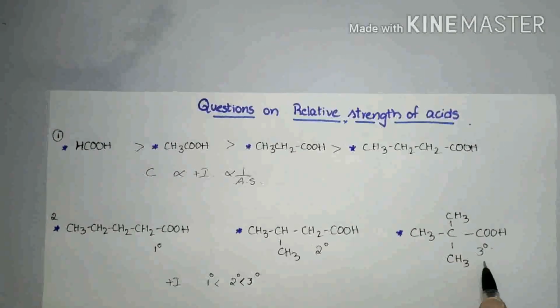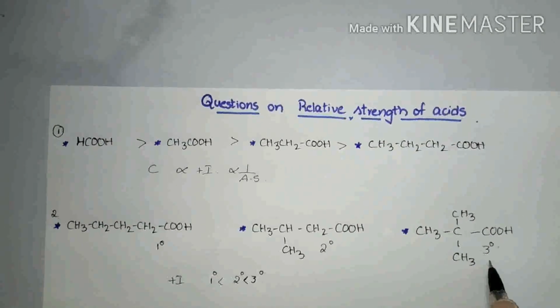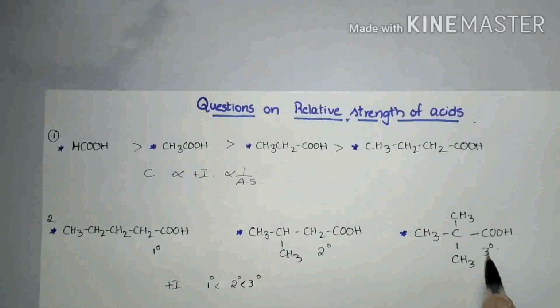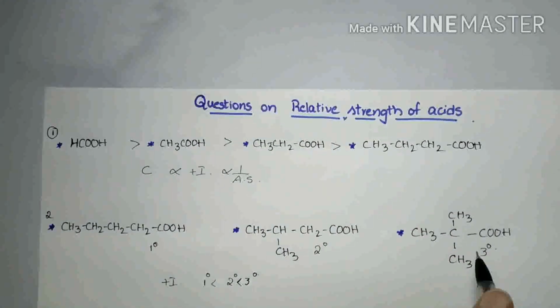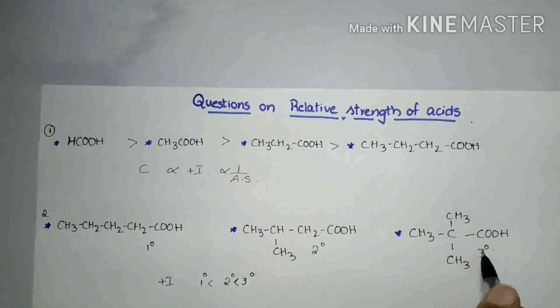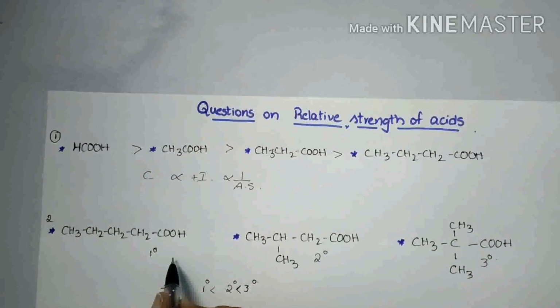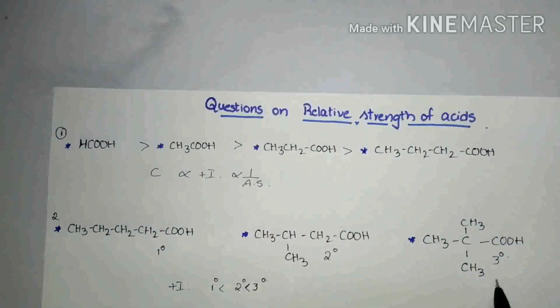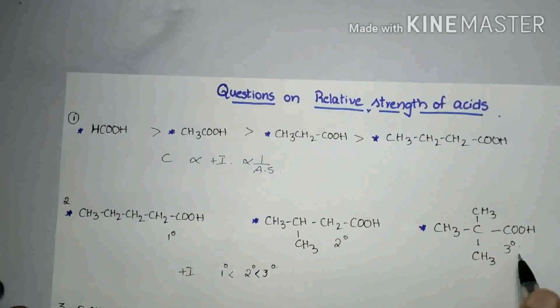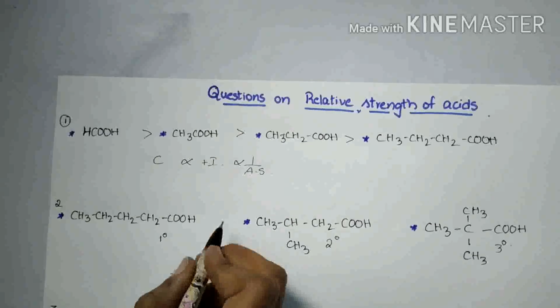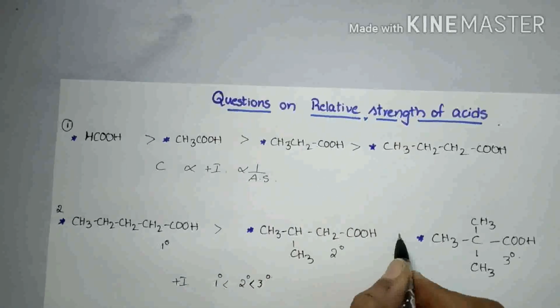Why does this tertiary carboxylic acid have high positive inductive effect? Because these three methyl groups release electrons towards oxygen. So it shows more positive inductive effect when compared to secondary and primary carboxylic acids. So tertiary carboxylic acids show less acidic strength. Then the decreasing order of acidic strength is in this order.